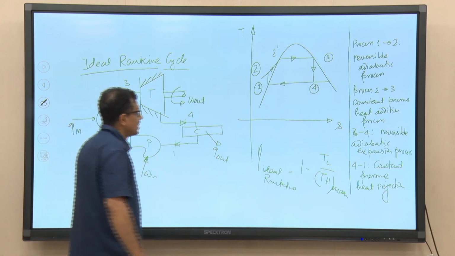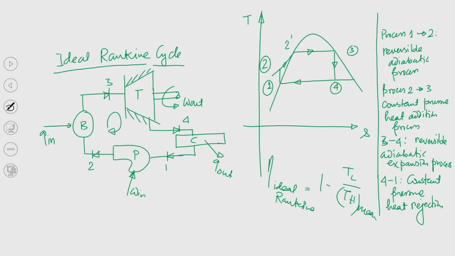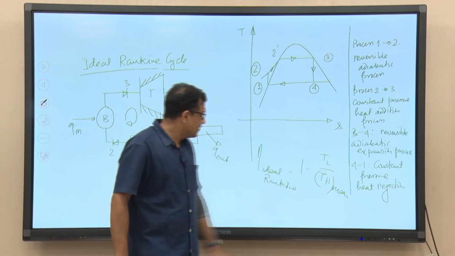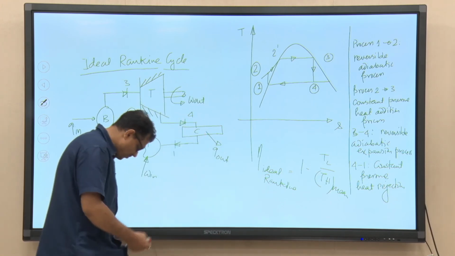But still the problem of moisture content of the steam at the exit of the turbine is there, and we can think of a modification of the ideal Rankine cycle. We shall discuss those aspects again, but for the time being let us discuss what we have covered till now.